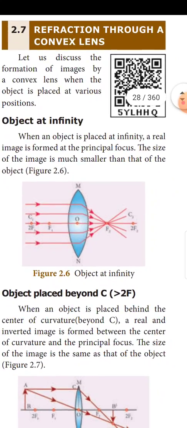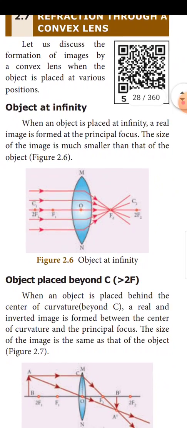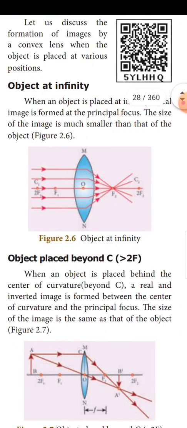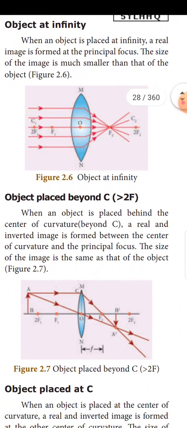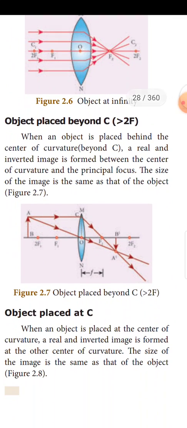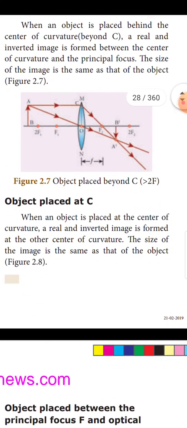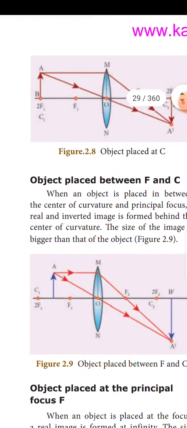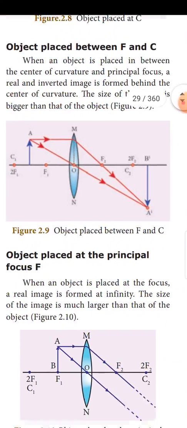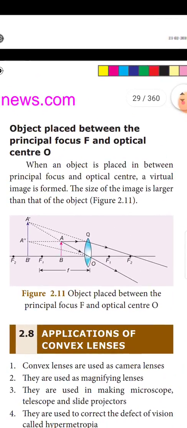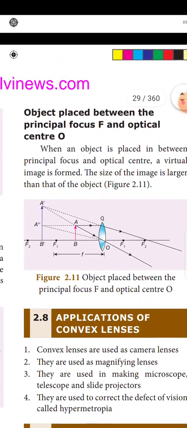Discussing the convex lens, when the object is placed at various positions, the illustrations are there. Figure 2.6, object at infinity. Then object placed beyond C, that is greater than 2f. Object placed at C. Object placed between F and C. Object placed at principal focus F. Object placed between the principal focus F and optical center O.